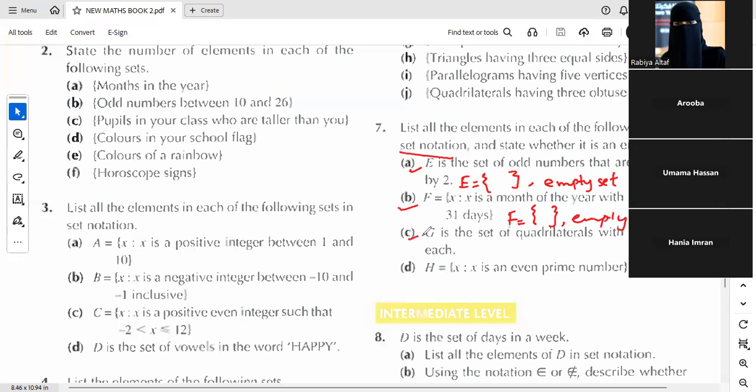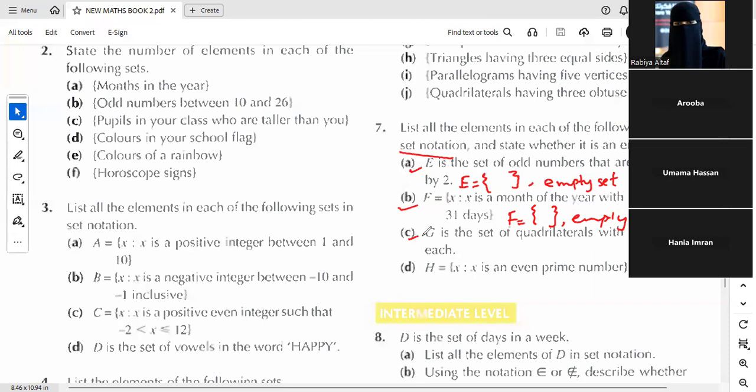C part, empty set. Empty again, because a quadrilateral has 4 vertices, not 5. D: is there any even prime number or not?